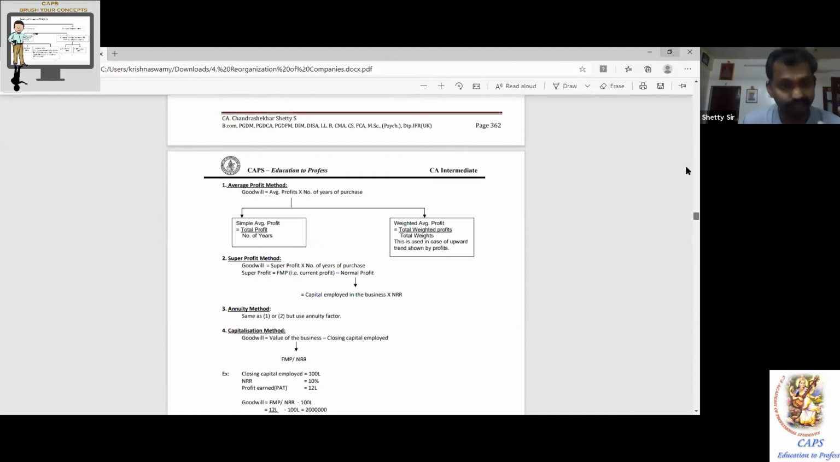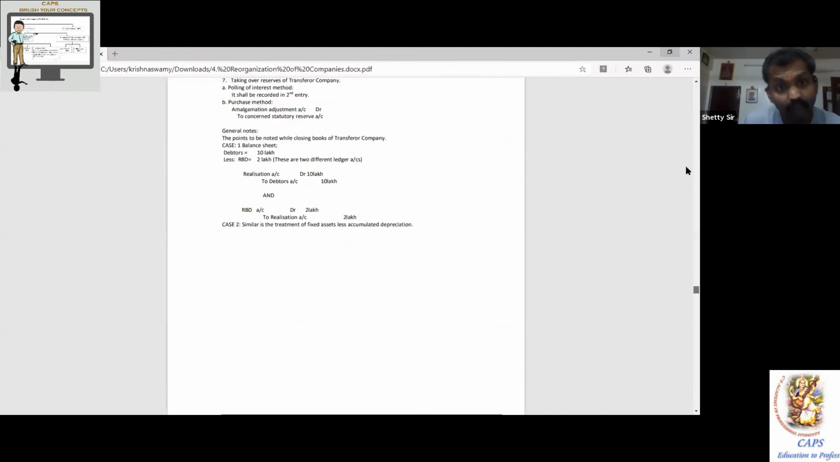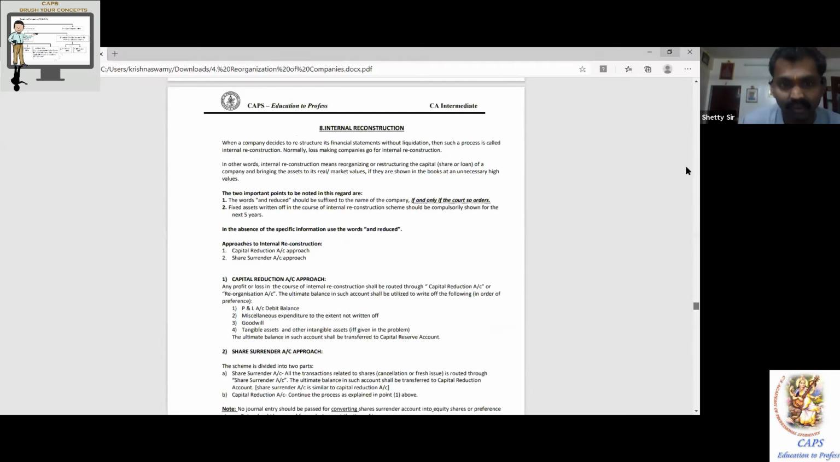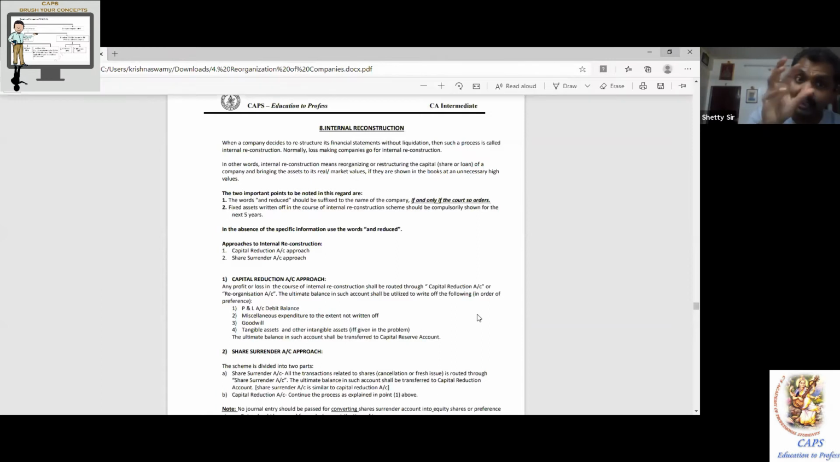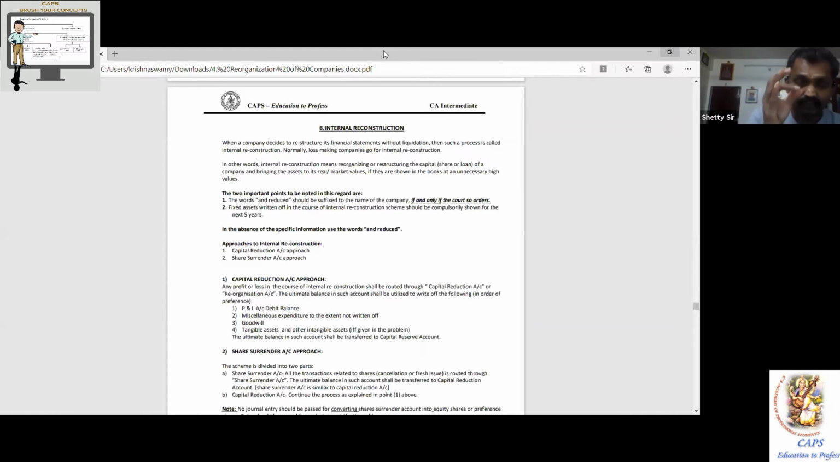Whereas at the end, whatever balance is left, what to do with that balance? Now this is one more important theory. You must use that balance of the capital reduction account for writing off the following items, in the following order only.